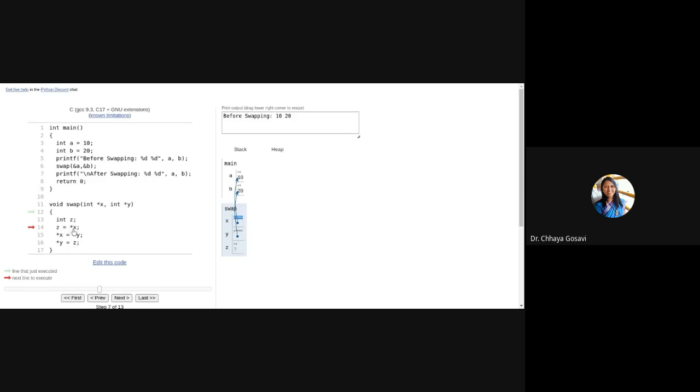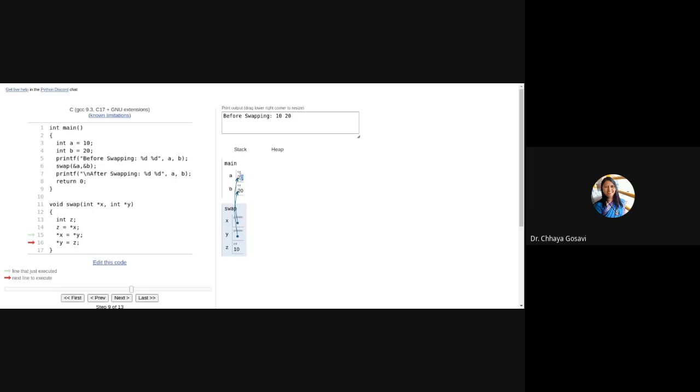Now what do we want to do? Value of X into Z. Note that star will denote the value which is indicated by X and ampersand will denote the address. So the value at the location pointed to by X is stored in Z. So X is pointing to A, its value is 10, so this value will be stored in Z. Now what we are doing, the value which is pointed to by Y, which is 20, that you want to store in X. So look very carefully,